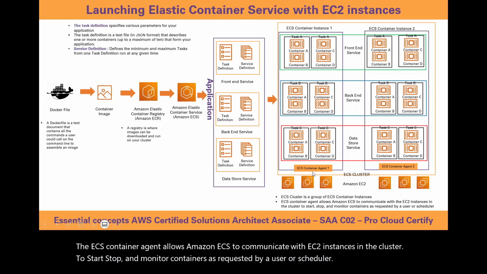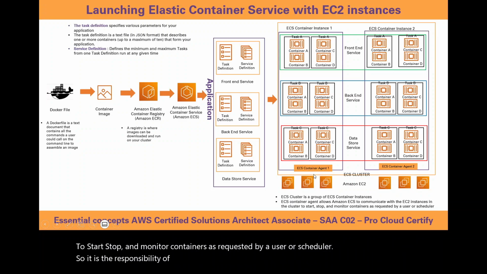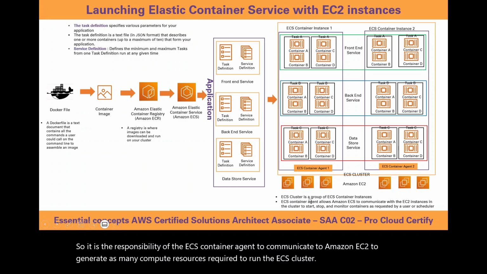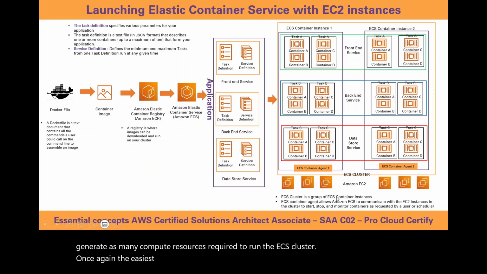So it is the responsibility of the ECS container agent to communicate to Amazon EC2 to generate as many compute resources as required to run the ECS cluster. Once again, the ECS cluster is a group of ECS container instances.